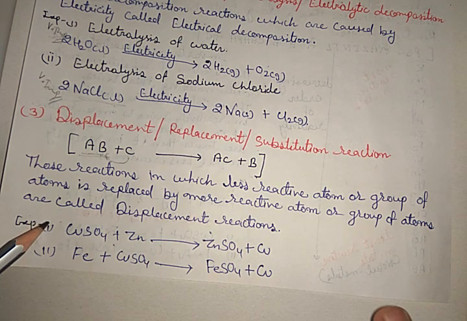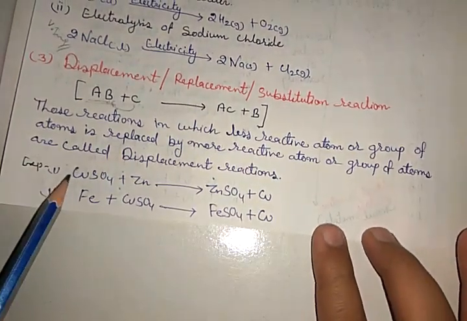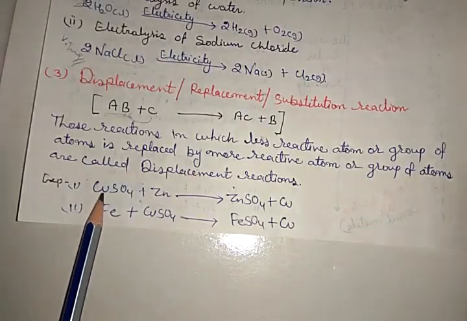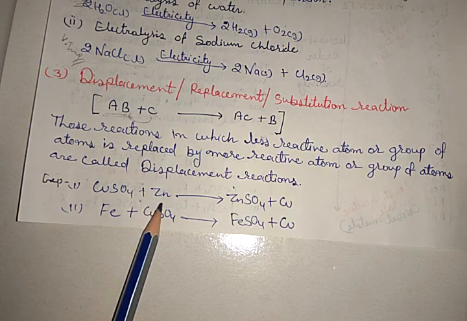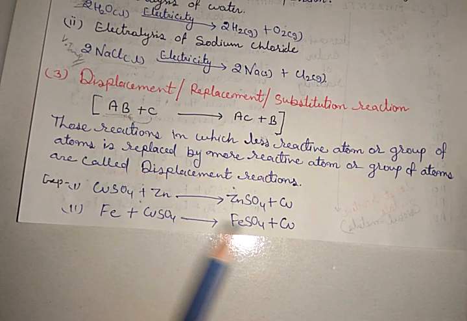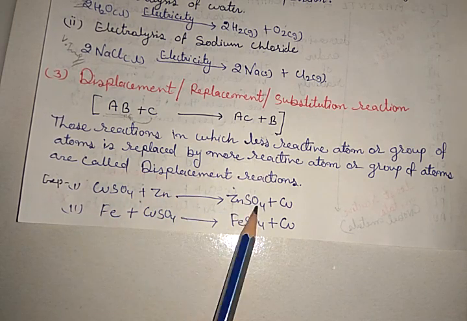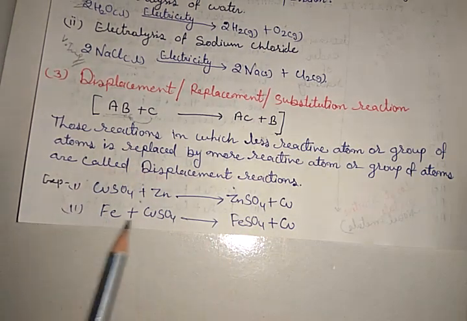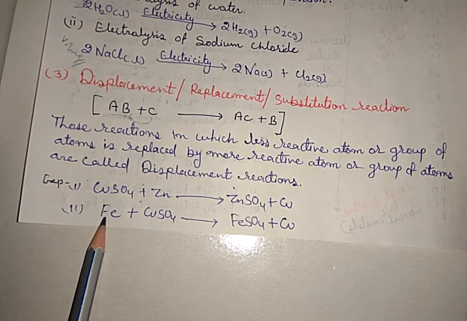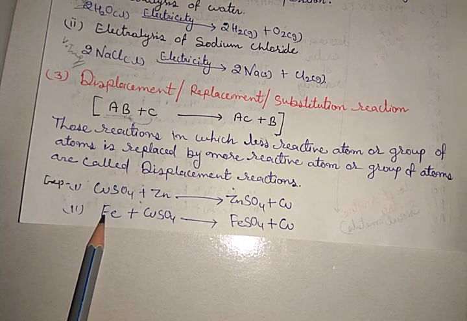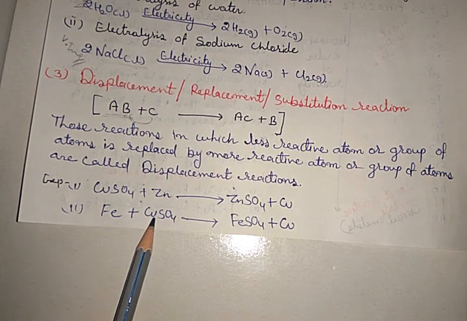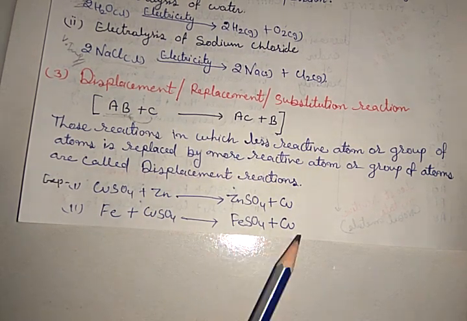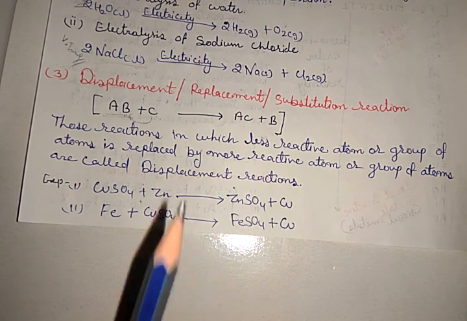These are a few examples related to that. First one is copper sulfate. When it reacts with zinc, then zinc is more reactive, so it substitutes the copper, that means takes the place of copper, and copper is eliminated from its compound. Similarly, when copper sulfate reacts with iron, iron is more reactive, so it replaces the copper and takes its place, that means copper is substituted. Clear?